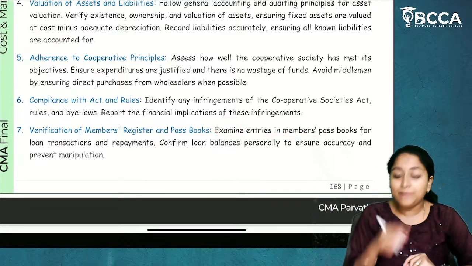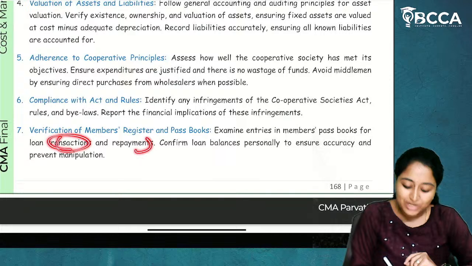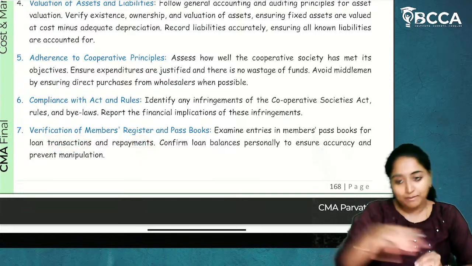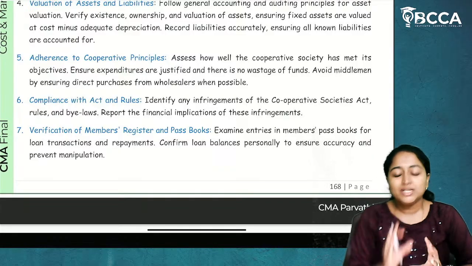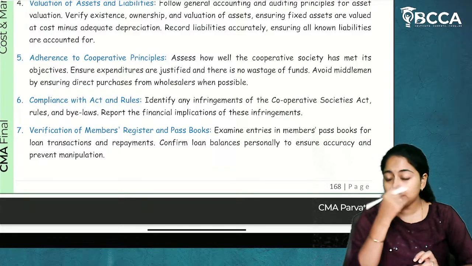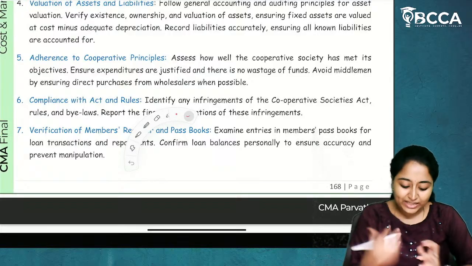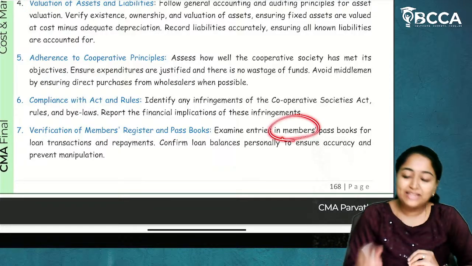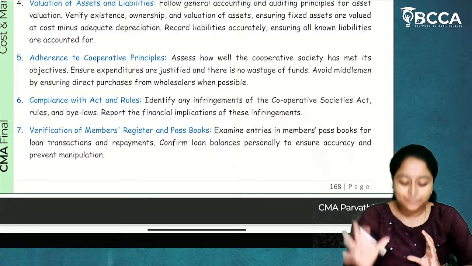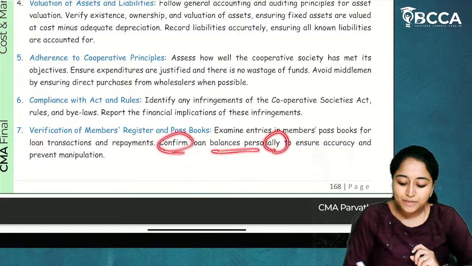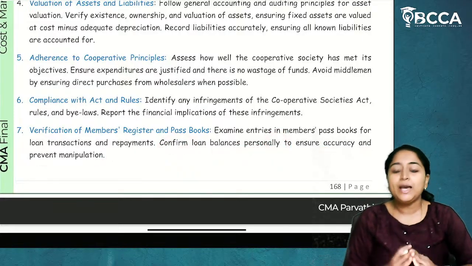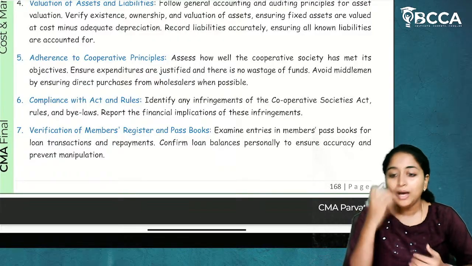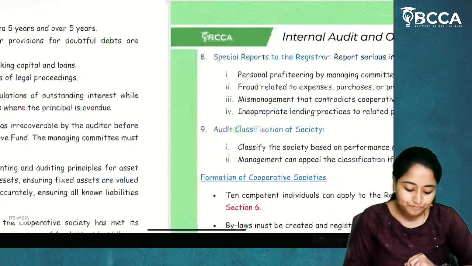Examine entries in the member's passbook for loan transaction and repayment. If the cooperative society is providing a loan to the members, it can provide the loan up to certain limits. So if it is providing a loan and entering into a repayment of that particular loan transaction, then regarding that, you will verify it with the member's passbook. Confirm loan balances personally to ensure accuracy and prevent manipulation. You will go and verify one-on-one personally so that there is no manipulation of accounts.